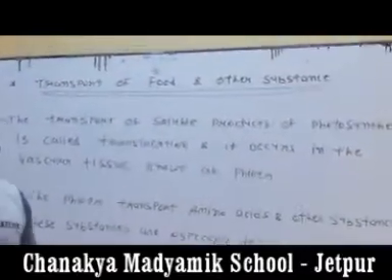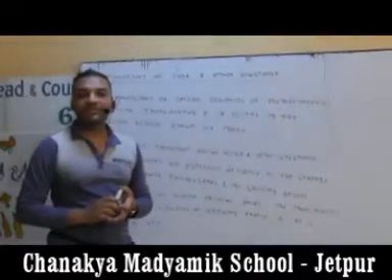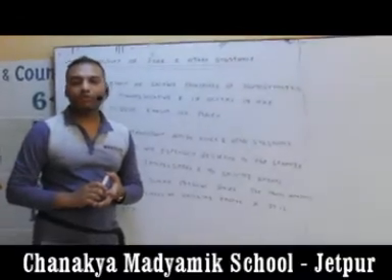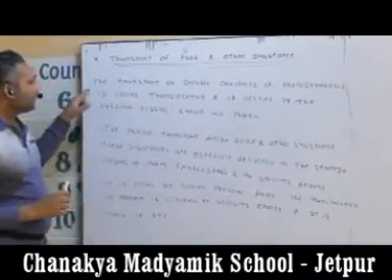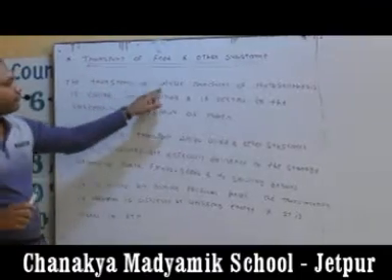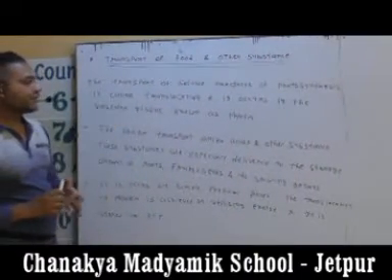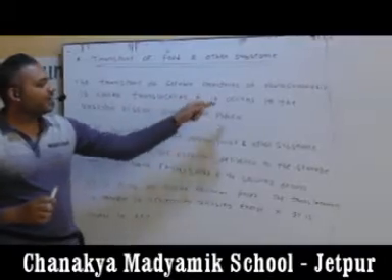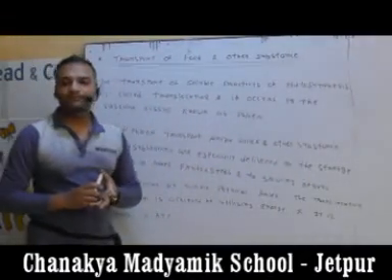How does it take place? By the help of phloem, how it is transferred to all our bodies and all our other organs. The transport of soluble products of photosynthesis is called translocation, and it occurs in the vascular tissue known as phloem.